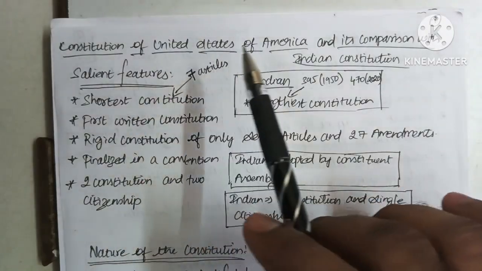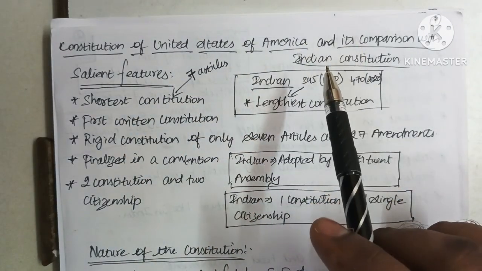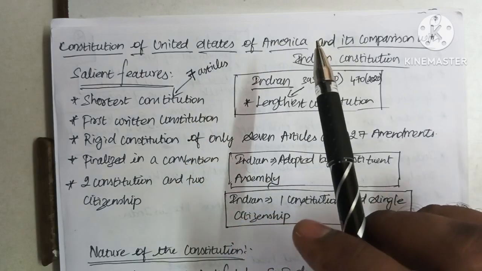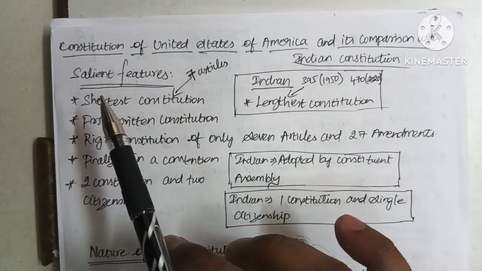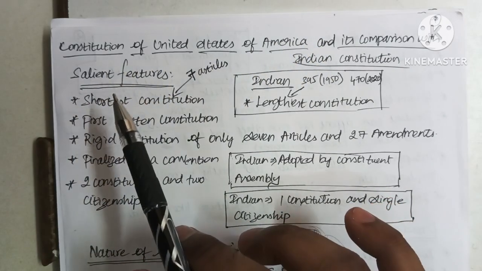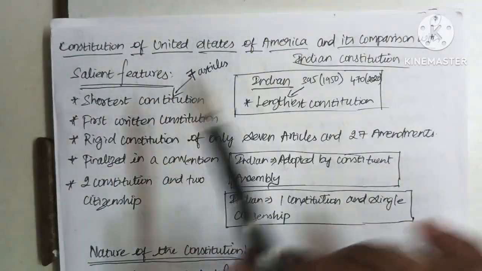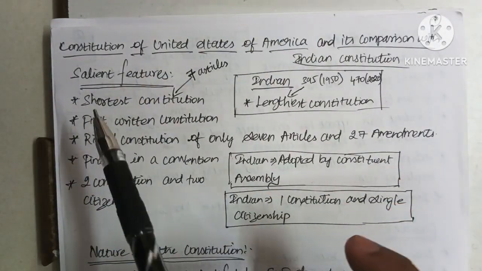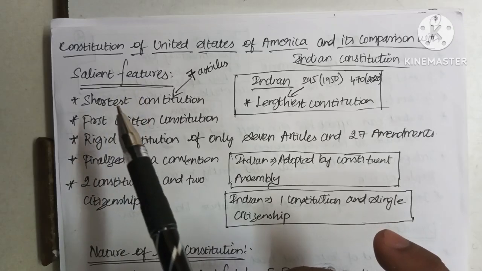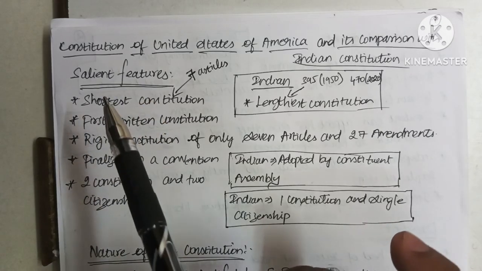So first of all, we are going to compare the Indian constitution with the United States of America, and we are also going to see the salient features of the constitution of the United States of America. So first, we are going to see the features of the United States of America constitution.